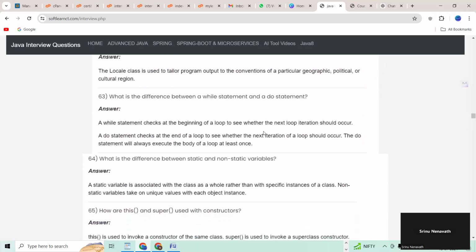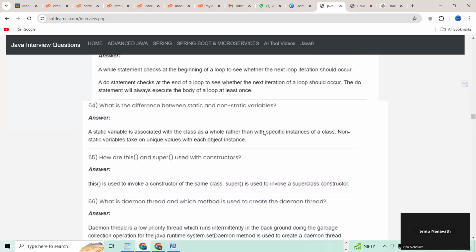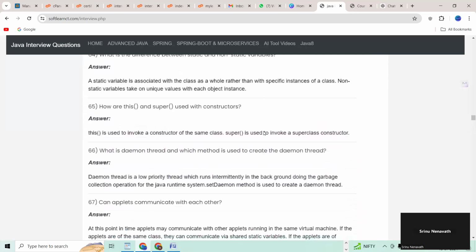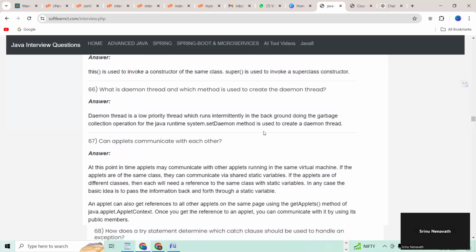What is the difference between a while statement and a do statement? 64. What is the difference between static and non-static variable? 65. How are this method and super method used with the constructor? 66. What is daemon thread and which method is used to create the daemon thread?